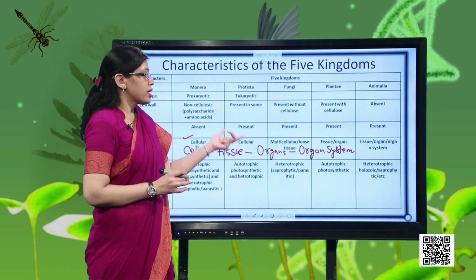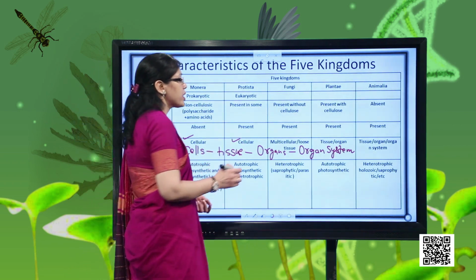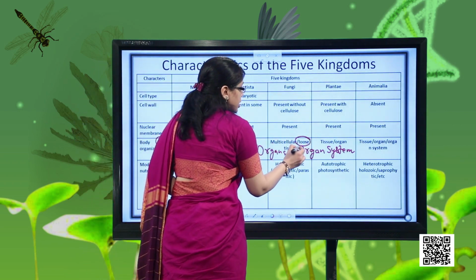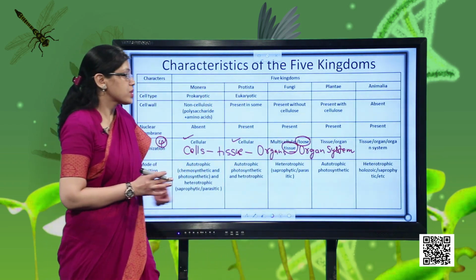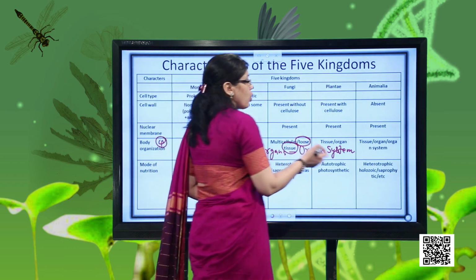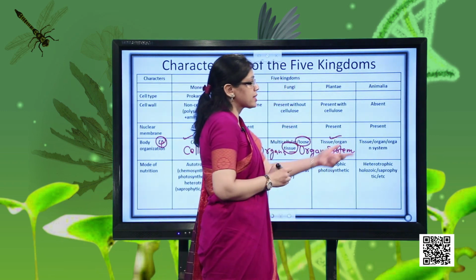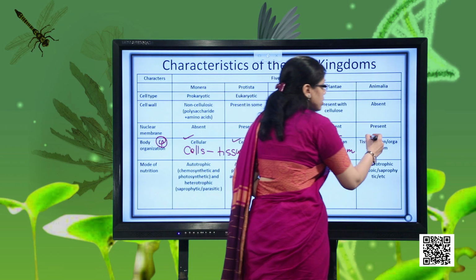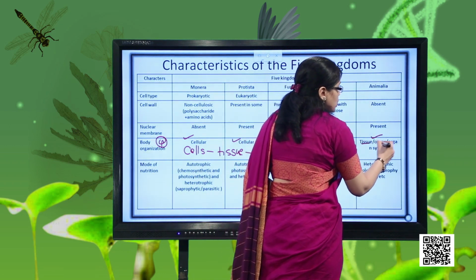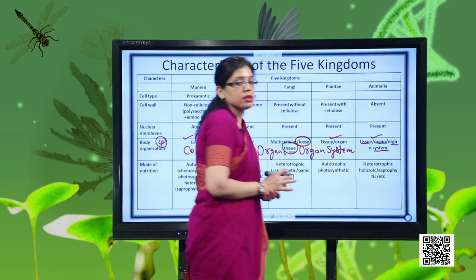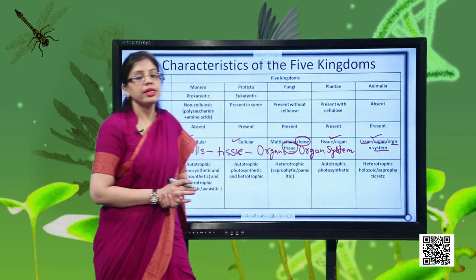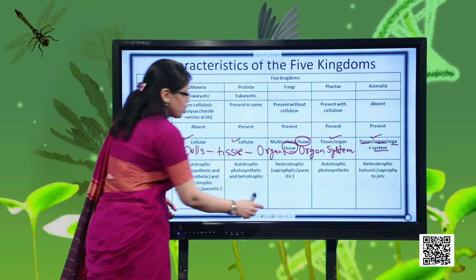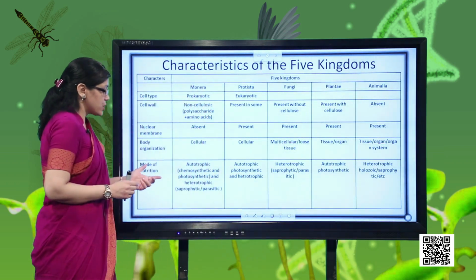Then talking about fungi, because they are multicellular, here you can see that all the cells have joined together to form tissue, so they have tissue level of organization. In plants, either tissue or organ level of organization may be present. In animals, we can have all 3 types of organization: tissue, organ, and organ system also. These 2 kingdoms you will be studying in detail in chapters 3 and 4 also.